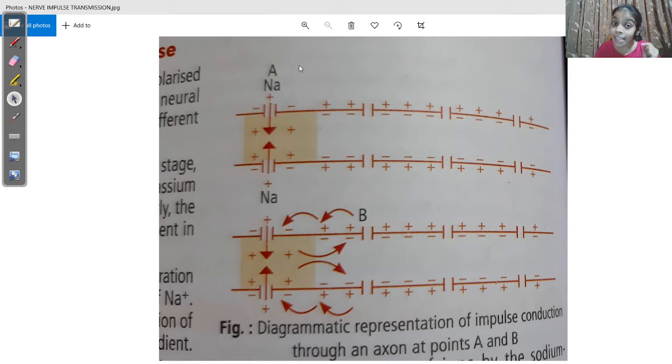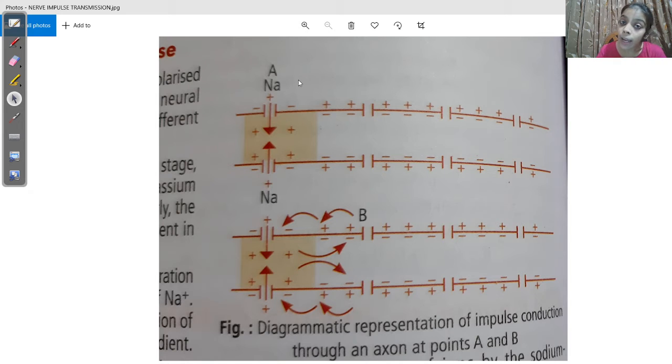And that creates a positive environment within the nerve membrane and a negative environment outside. And then we say that the nerve fiber is depolarized.